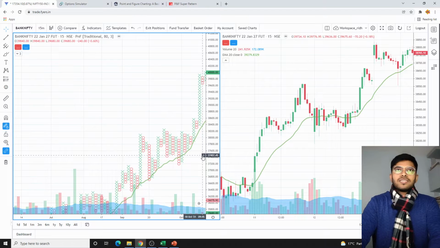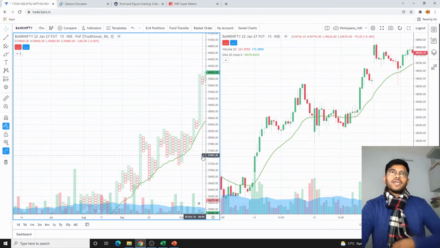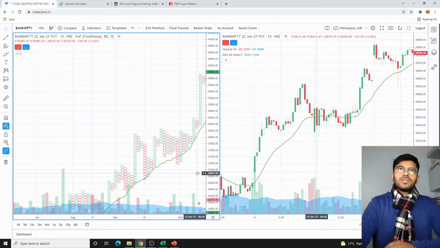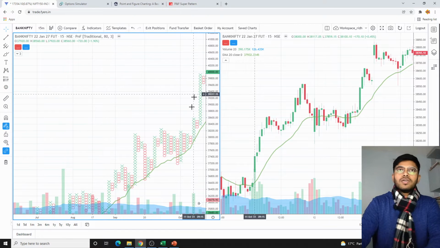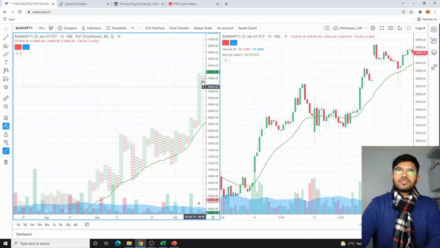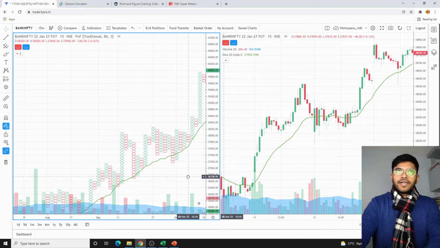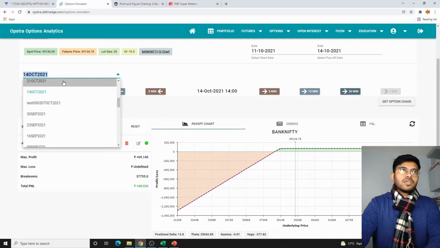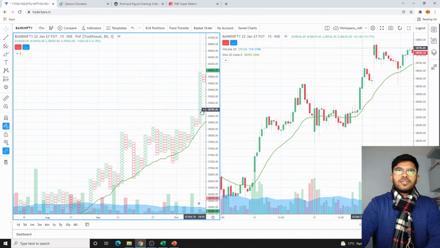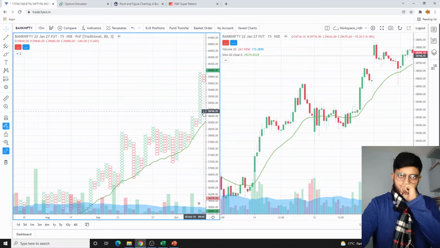So now the next candle which formed was on 18th of October. Okay, so 18th of October, a small reversal did happen here, but it's not giving any indication whether this reversal is to be carried forward or not. So let's just wait for another candle, and the next expiry would be around the 21st, I guess. So yeah, next expiry is the 21st, and this is 18th of October 9:45.